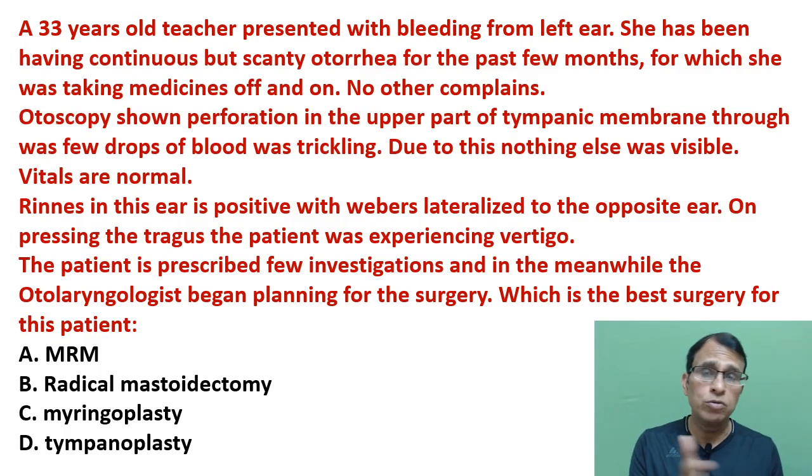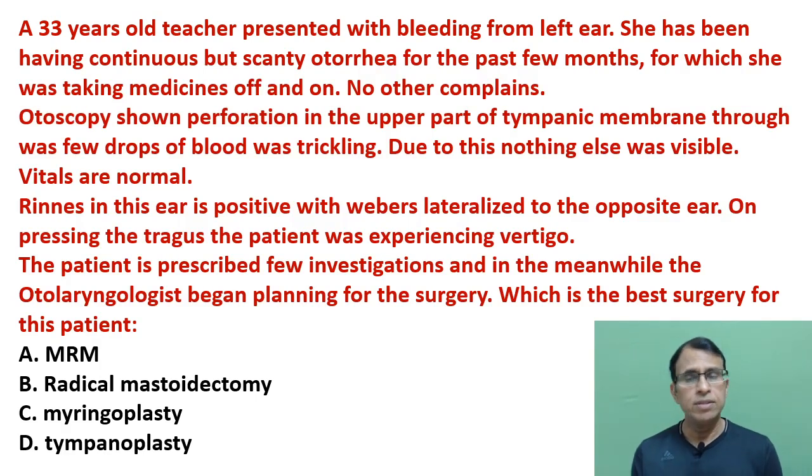But from here on the question changes. Now Rinne's in this ear is positive with Weber's lateralized to the opposite side. On pressing the tragus, the patient experiences vertigo. The patient is prescribed a few investigations, and in the meanwhile, the otolaryngologist begins planning for surgery. Which is the best surgery for this patient? MRM, radical mastoidectomy, myringoplasty, and tympanoplasty. So very similar choices again.